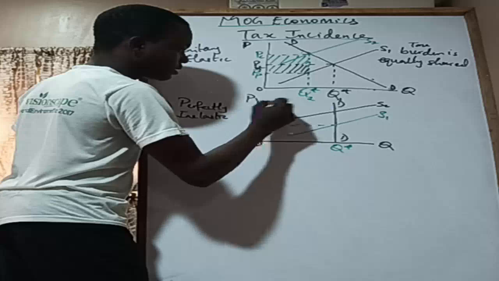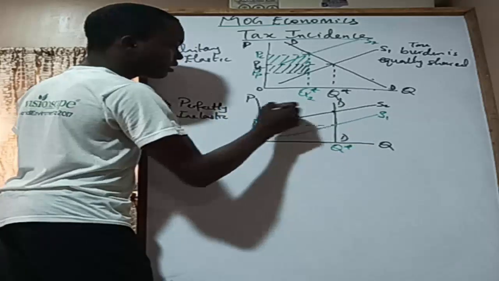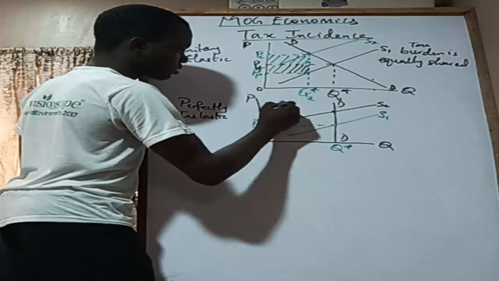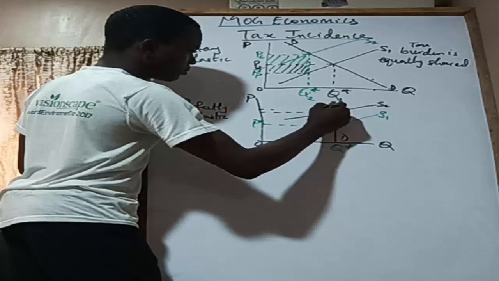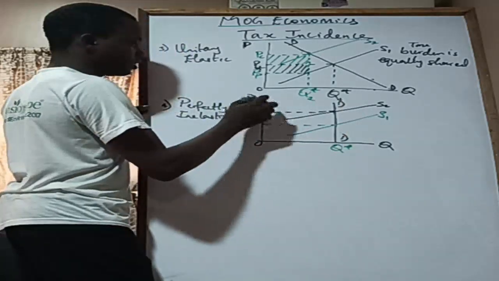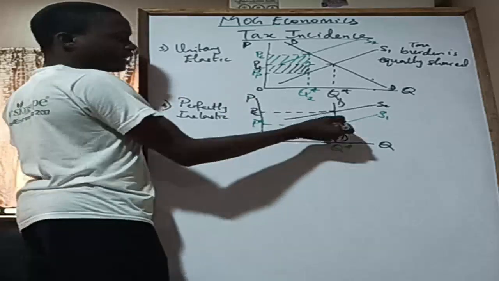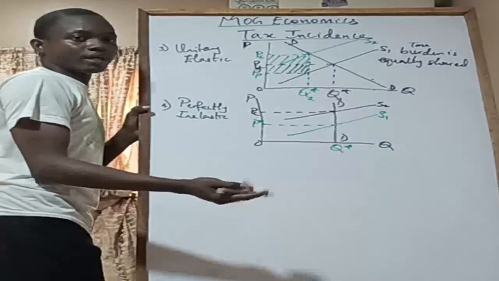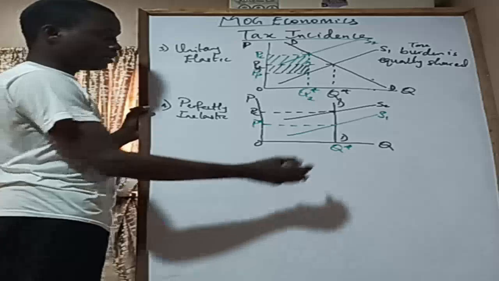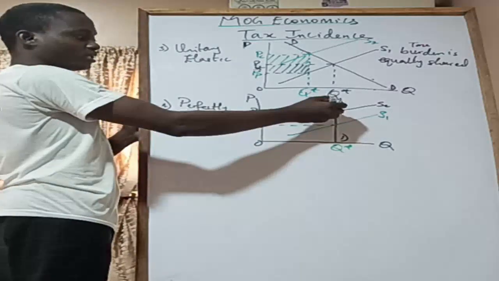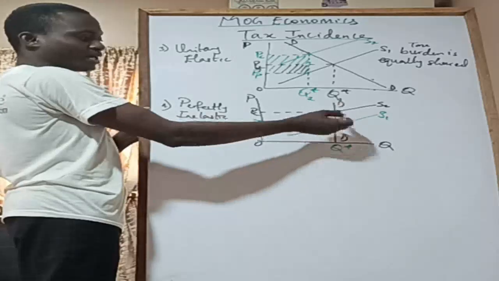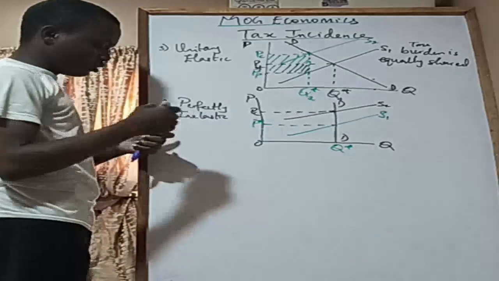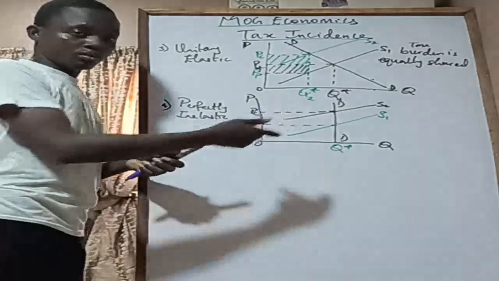This is the price that consumers are paying now. We can't trace the equilibrium down to the supply curve, there's no space to do that. Usually we trace this new equilibrium down, but by the time you trace it down, it is still going to be at the old equilibrium, the old point.